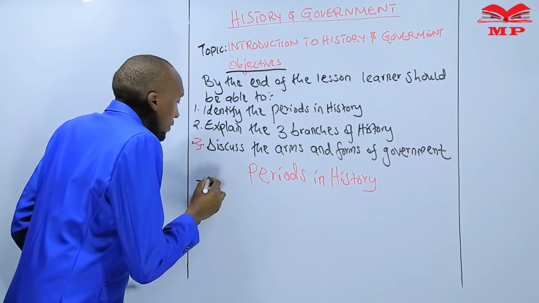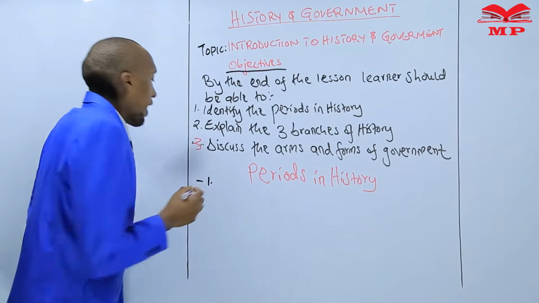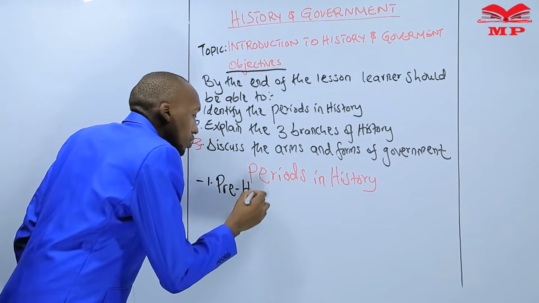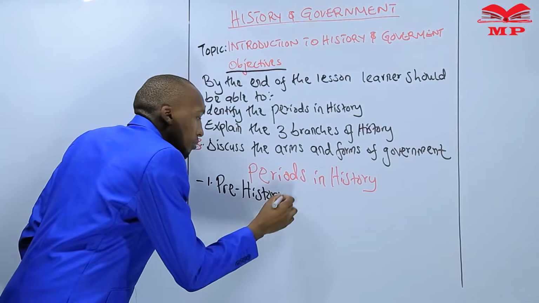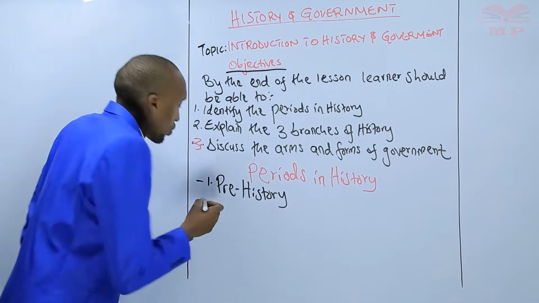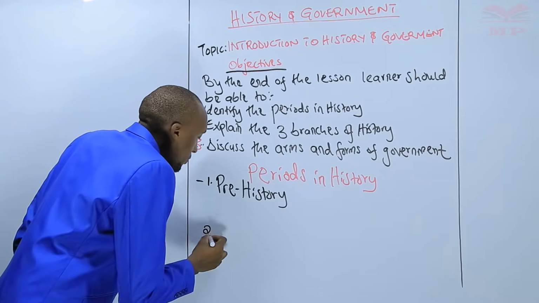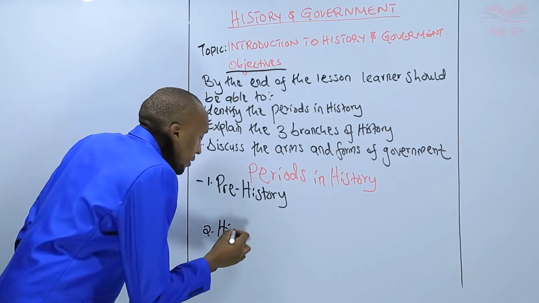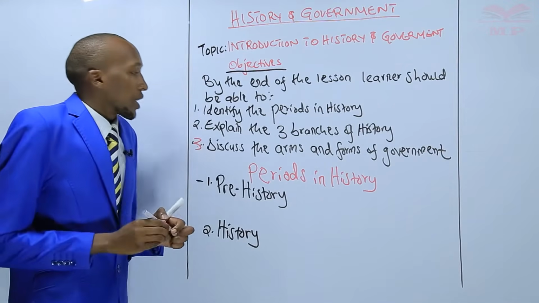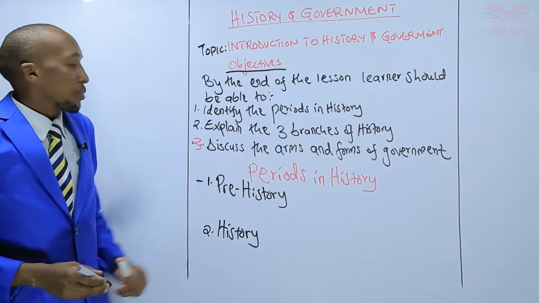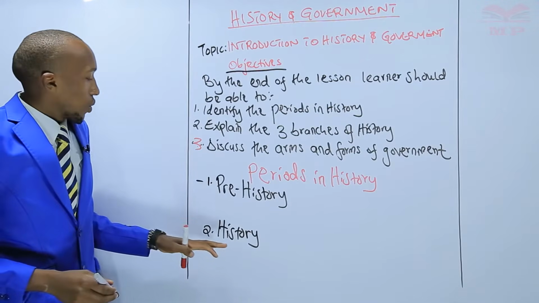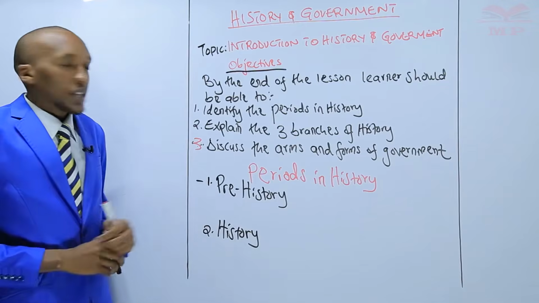The first one, we refer to it as prehistory. And then number two, we have history. So history can be divided into two periods, what we call prehistory and then what we refer to as history.